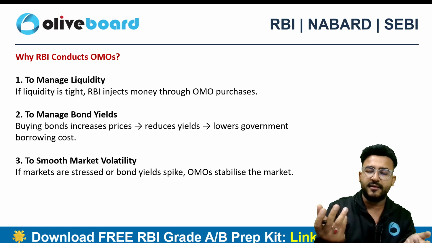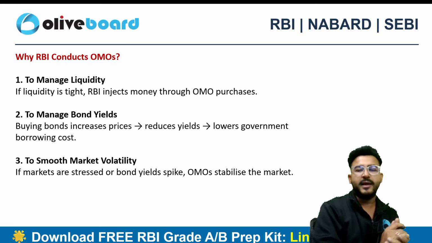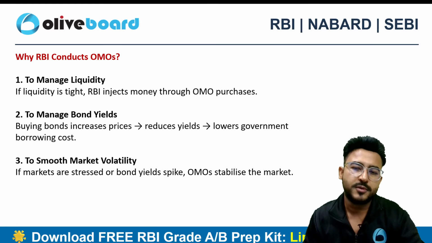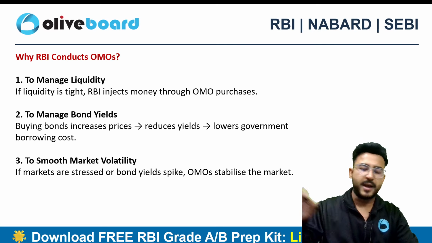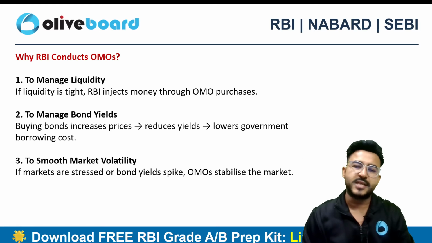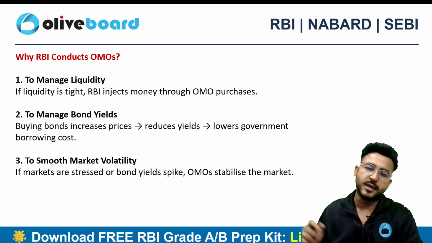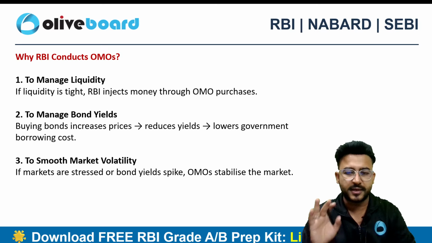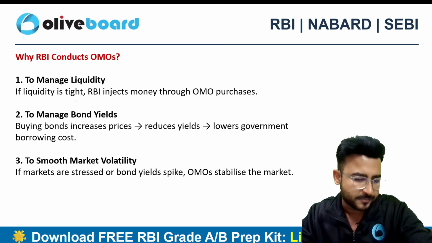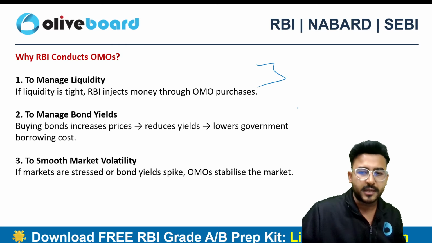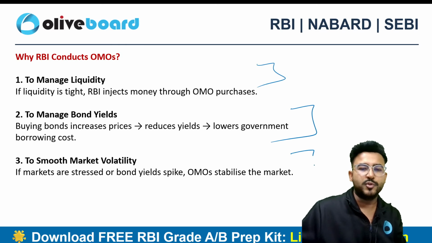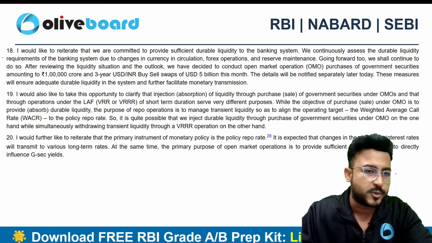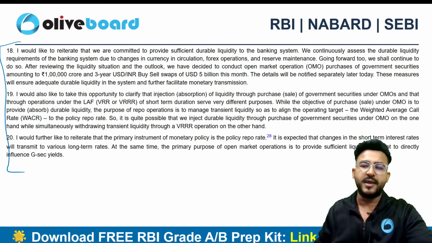It will start selling the government bonds to different entities, and if they are selling the bonds, then money will come to the RBI. बैंक को क्या करना पड़ेगा, मनी RBI को पे करना पड़ेगा, RBI से बॉन्ड लेने पड़ेंगे. इस वे में हमने क्या कर लिया, लिक्विडिटी को सक कर लिया. But at the same time, अभी हम OMO purchase के बारे में बात कर रहे हैं. Here RBI is injecting money into the system to manage liquidity. It impacts the bond yields, plus smooth market volatility will also be there, and I would like to tell you guys, this was a para from the RBI governor's speech.